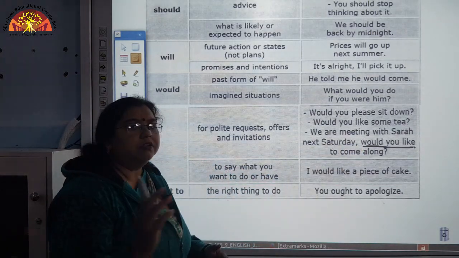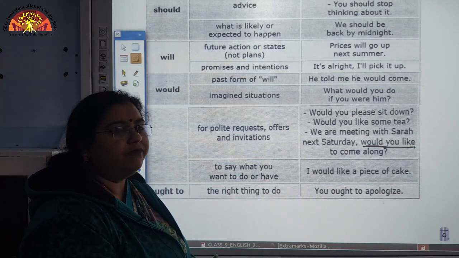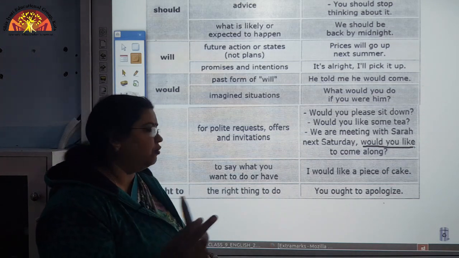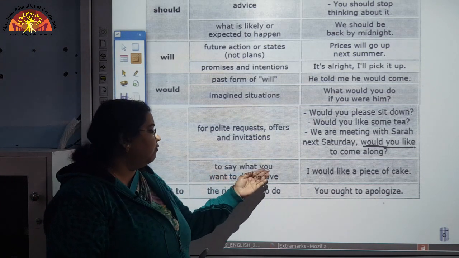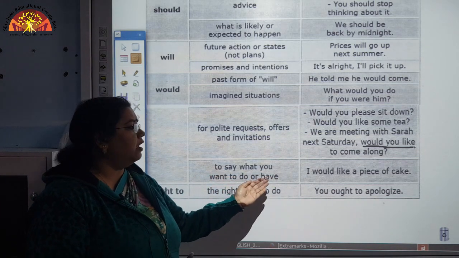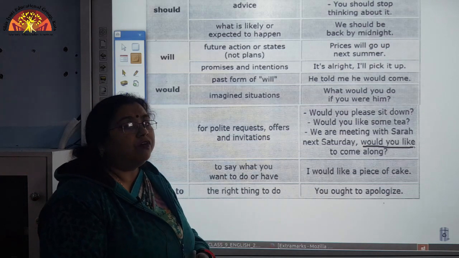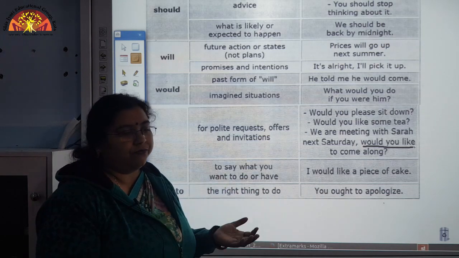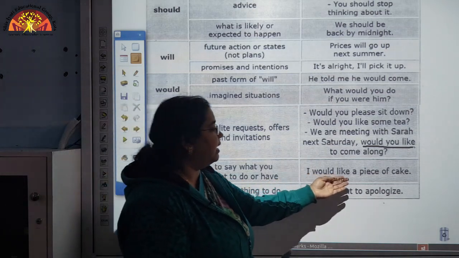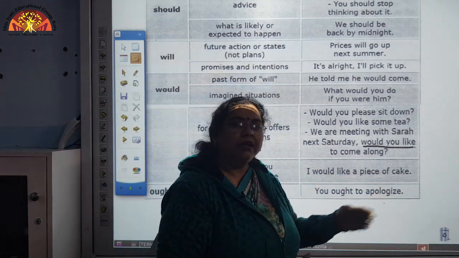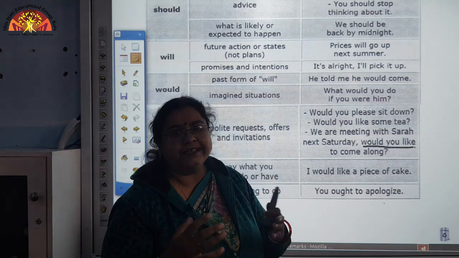Okay. Now, there is one more thing here which we need to discuss along with would, that is would can also be used to say what you want to do or have. That means what you aspire for, what you want to do. I would like a piece of cake. Okay, this is your longing, this is your wish.